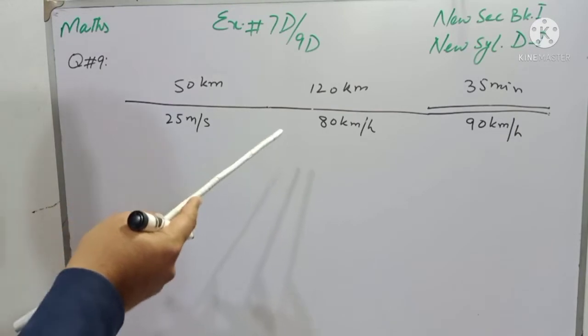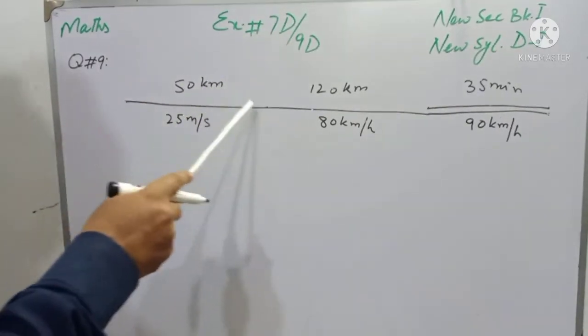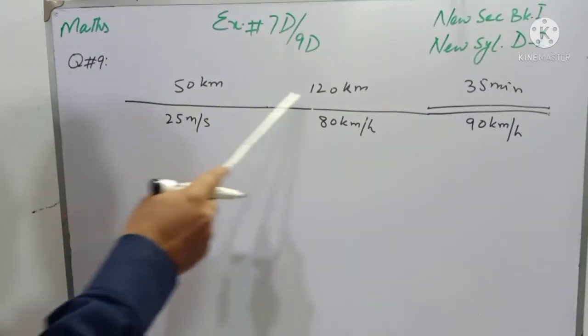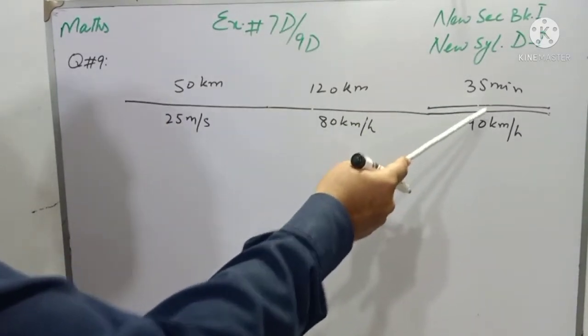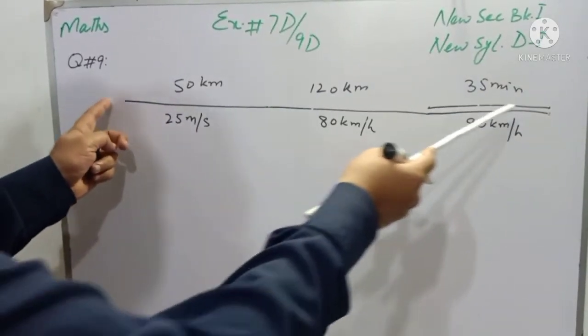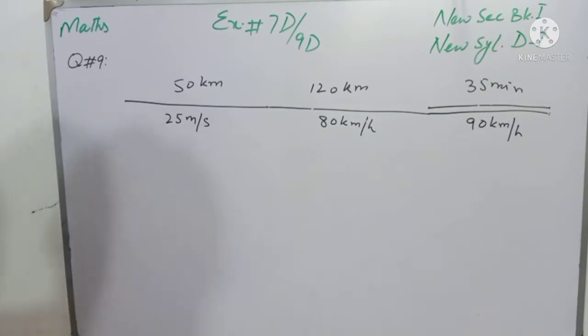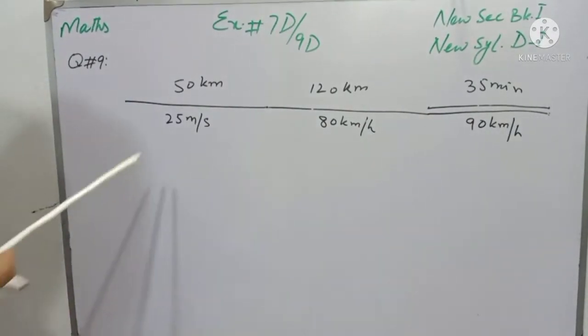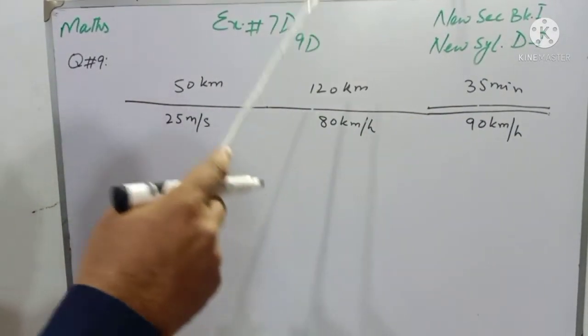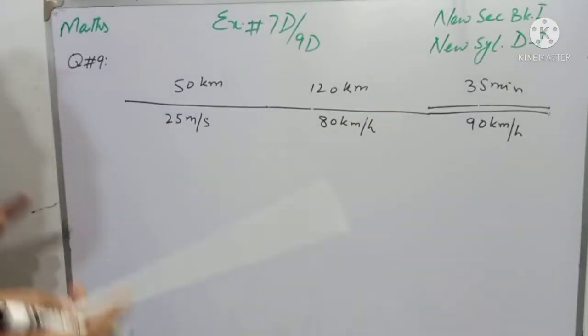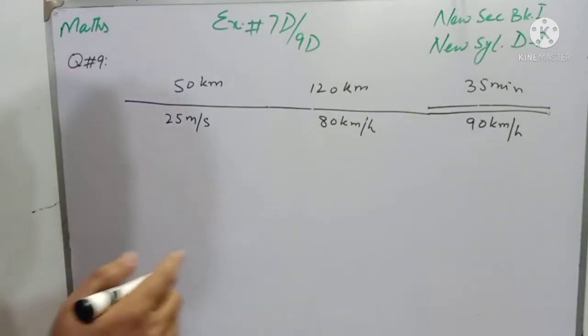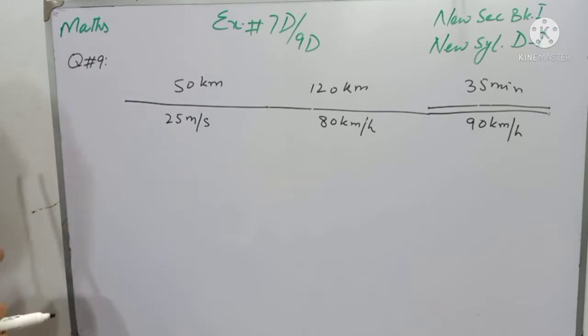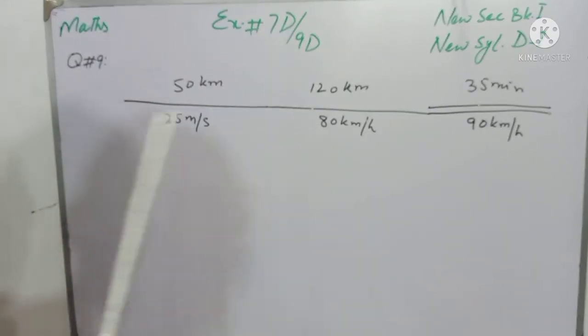So this question will be solved in four parts. In first part, we will find the time, then again time, then distance, and then we sum up whole distance and whole time, and at the end we will find average speed. And all these things will be explained in the last part of this video in Urdu as well. So keep watching, and at the end I will explain complete question in Urdu as well.